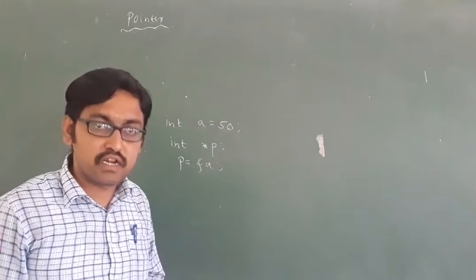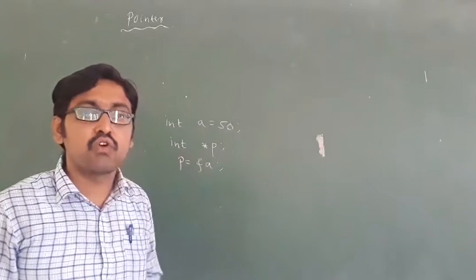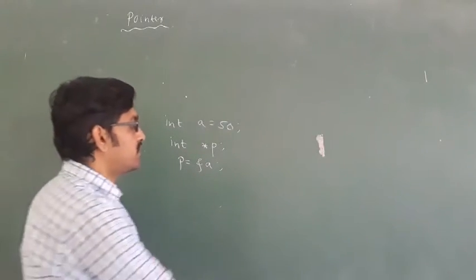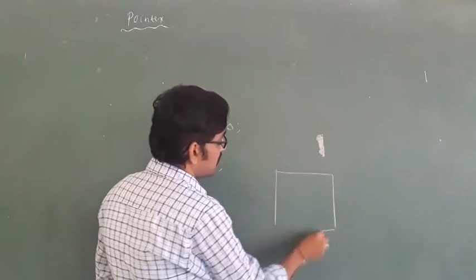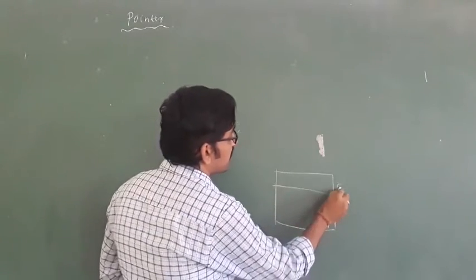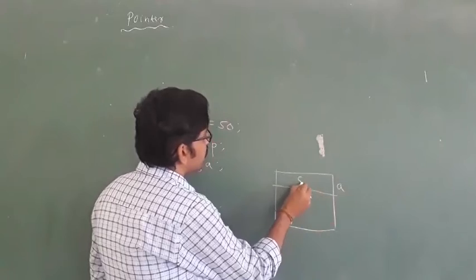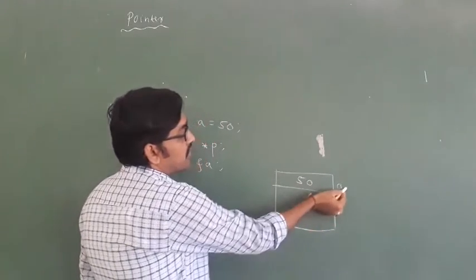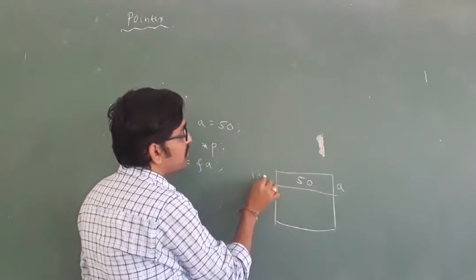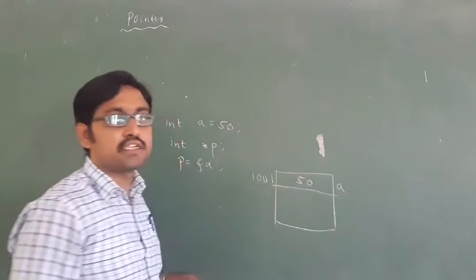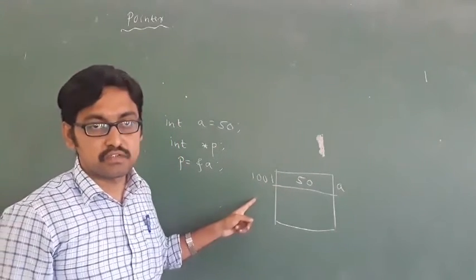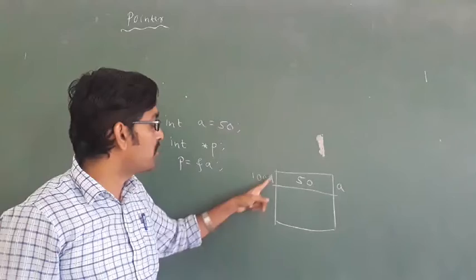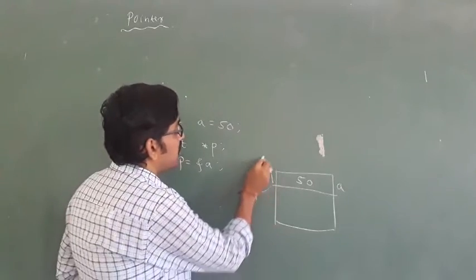One thing you have to remember: when you create a variable, one memory location is created. It stores 50. Automatically one address will be created for this variable. That is always a binary number. This address will be held by the pointer.